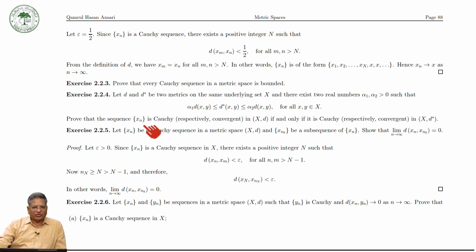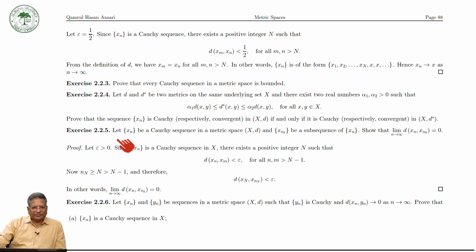This you can prove very easily. It is not very difficult. Just take the sequence converging to this point and this point, and you will see that it is very simple. You can do it, I hope you try. Otherwise, we can see later.